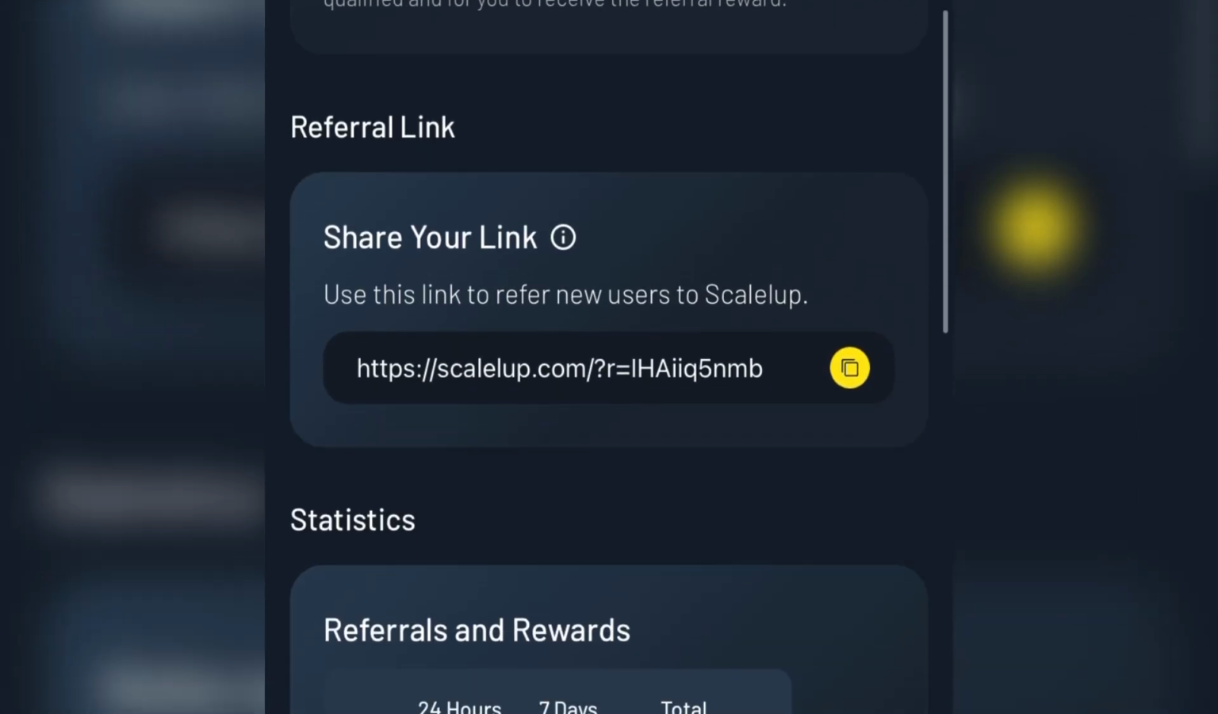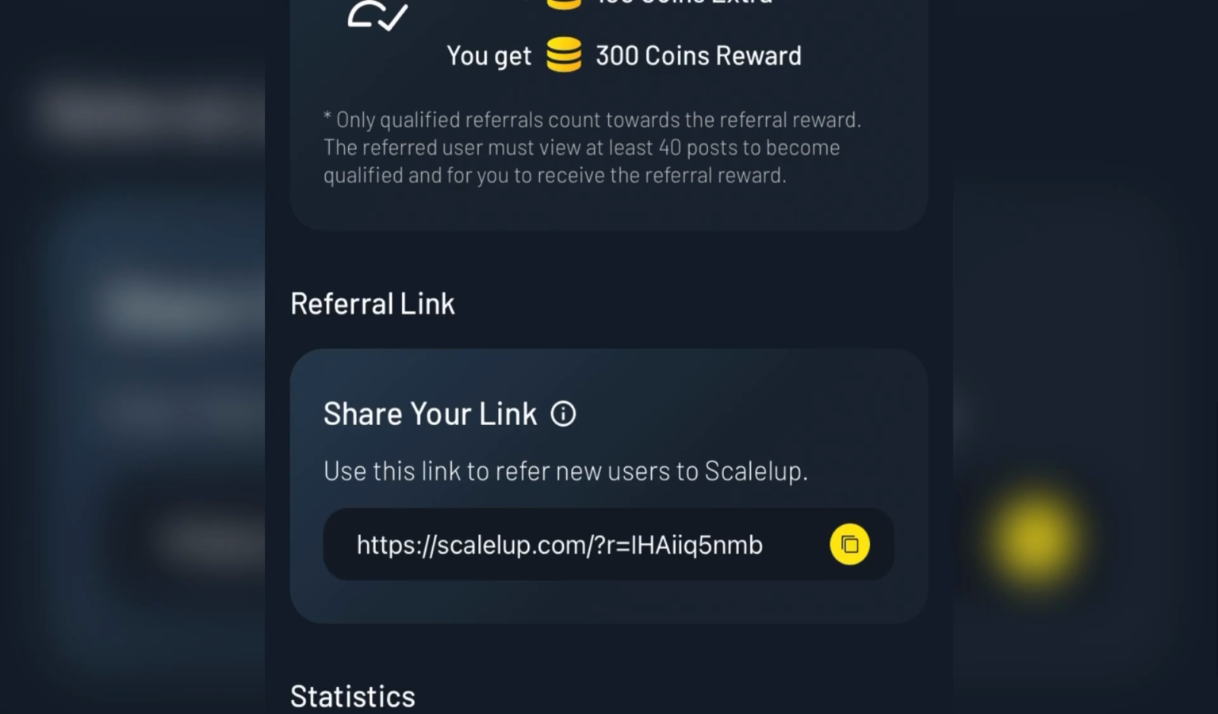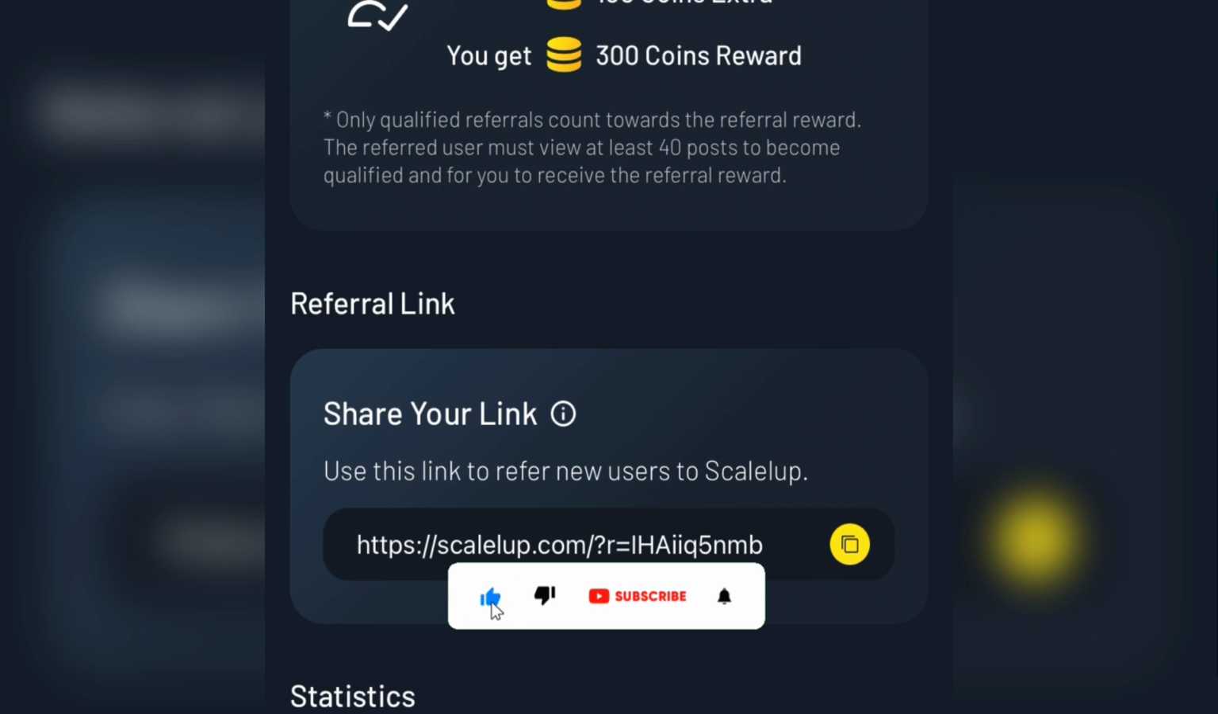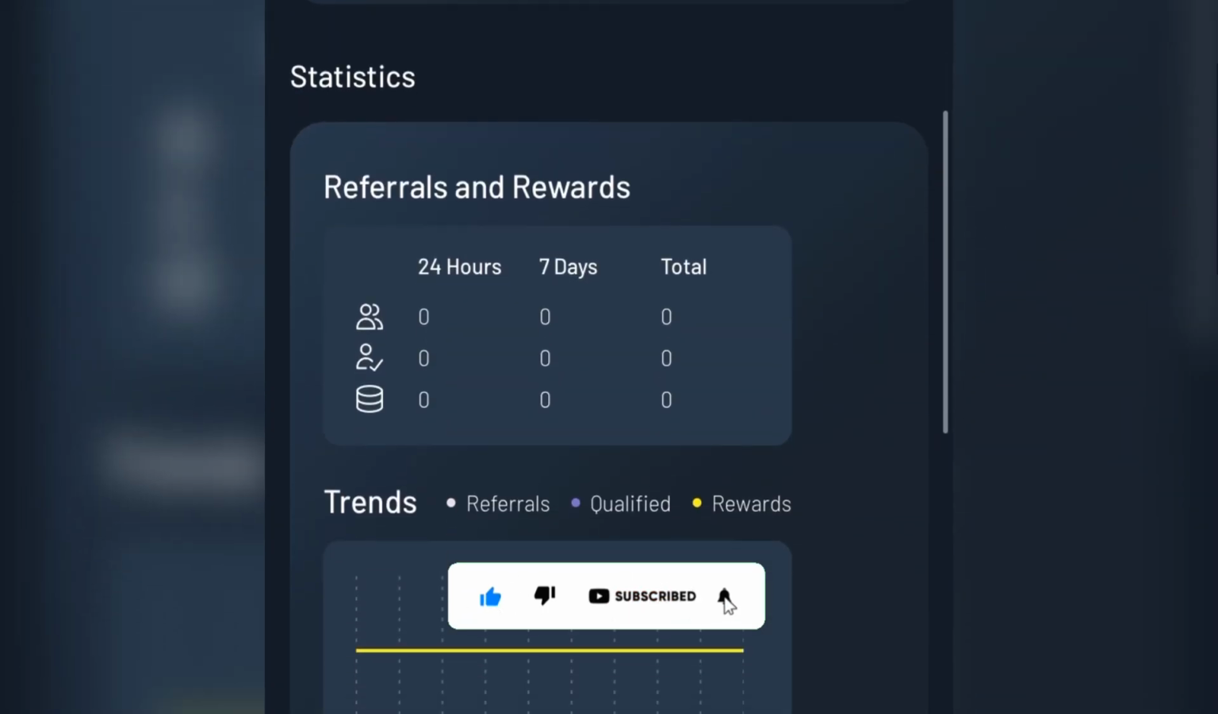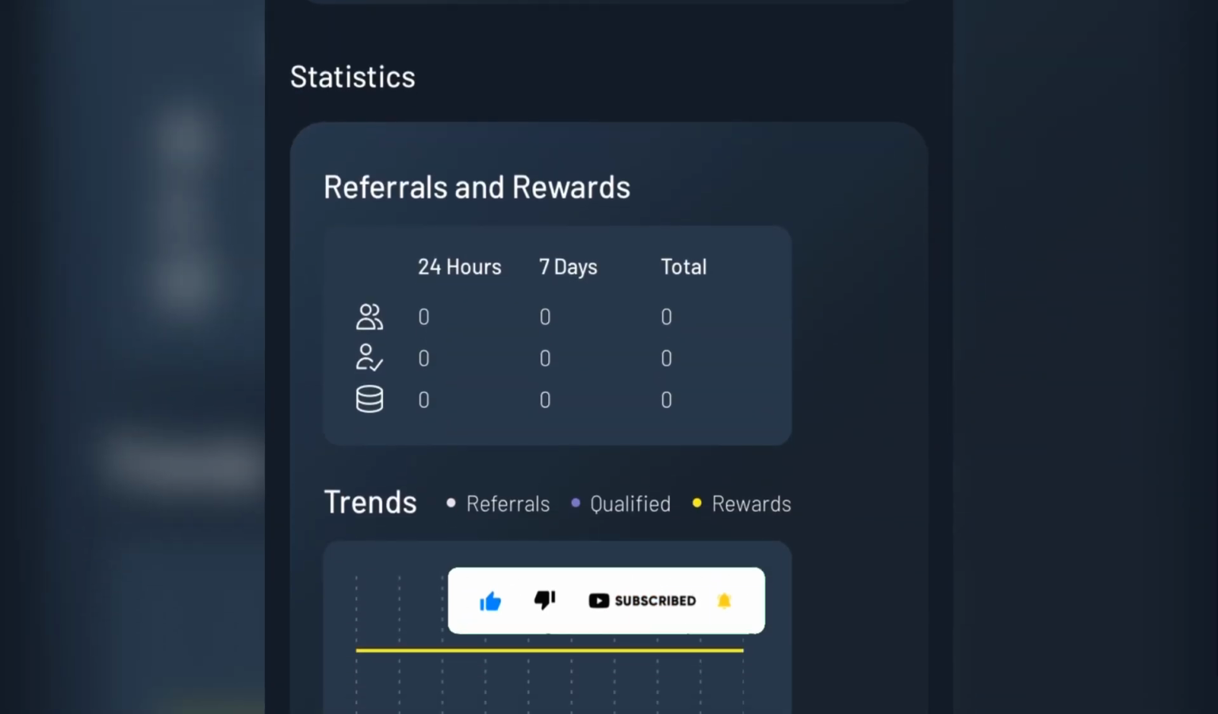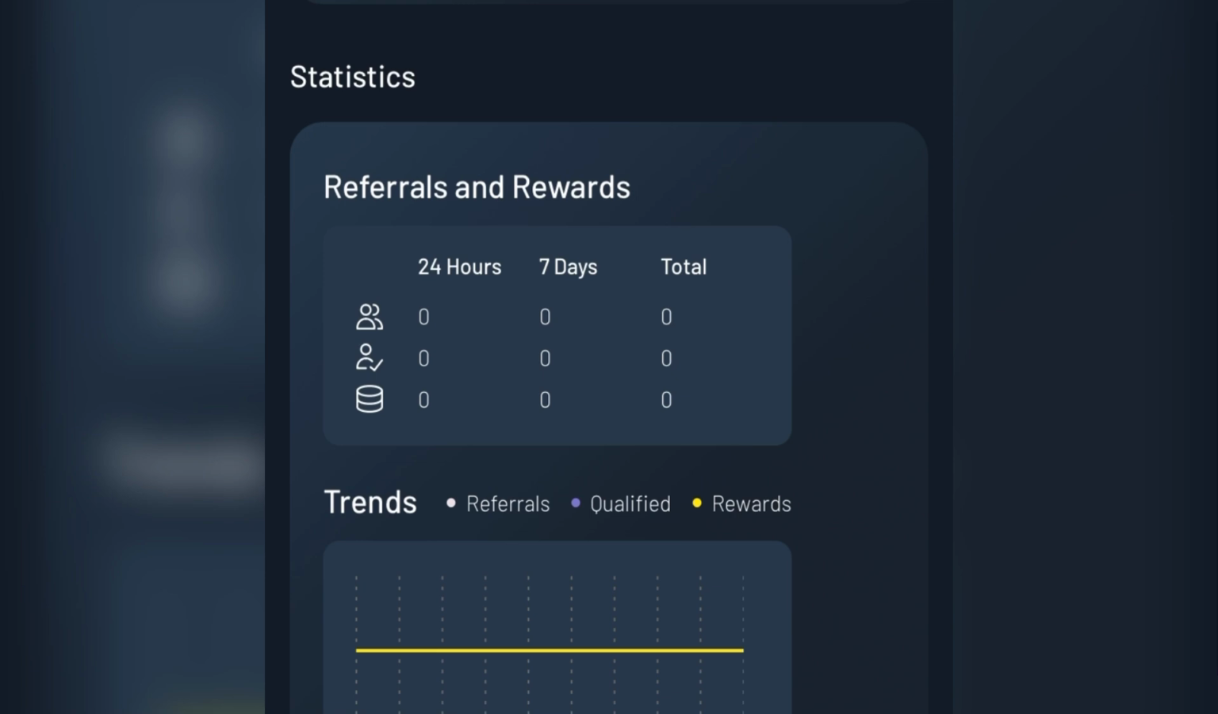Okay, so right now what you just want to do is to come down to where it says share your link, copy your affiliate link, then share with your friends so you keep getting extra reward for yourself on your account. So once you actually invite an individual to this platform, be rest assured that you're actually getting 300 coins for yourself. So when you come down here, you're going to be seeing the total number of people you've referred on your account and how much you have been making through your referral.